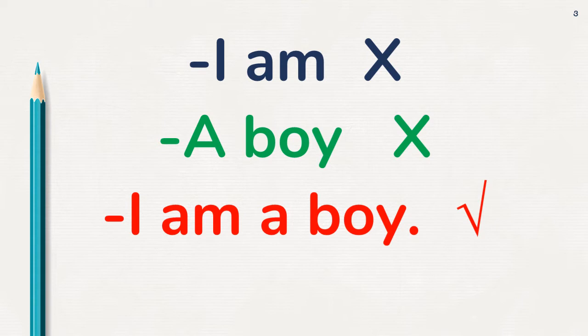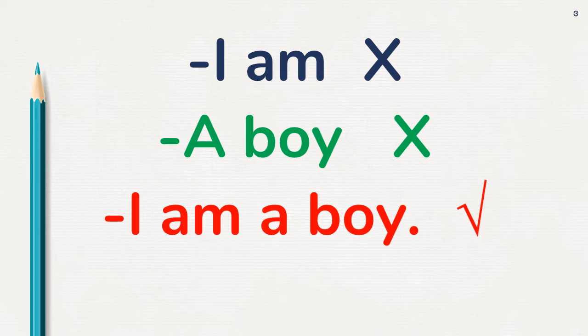Here, some groups of words are written. The first one is "I am", second is "a boy", and third is "I am a boy". In the first one, it is written "I am". This group of words is not making any sense. So this is not a sentence.